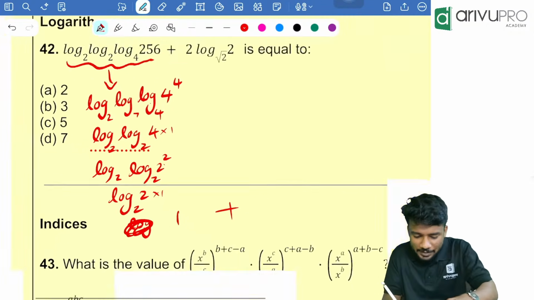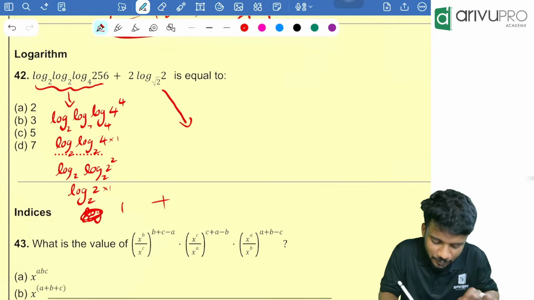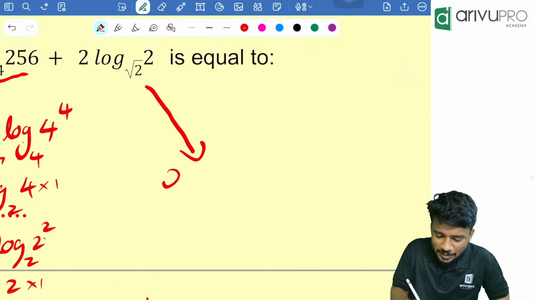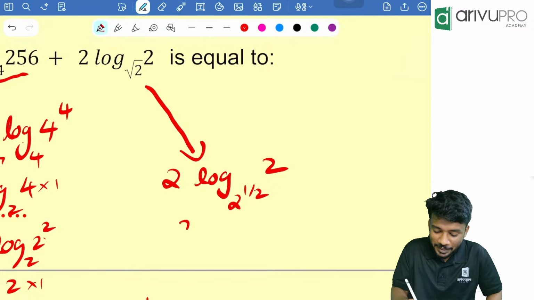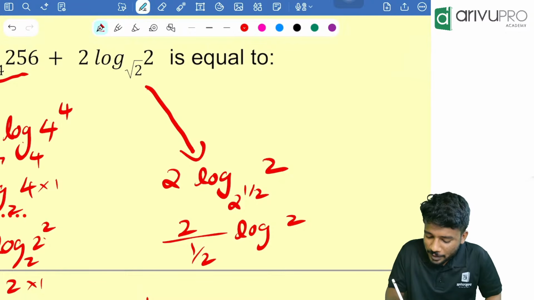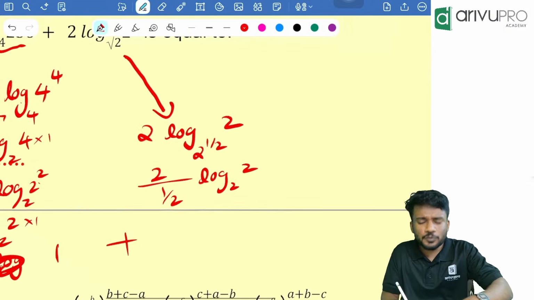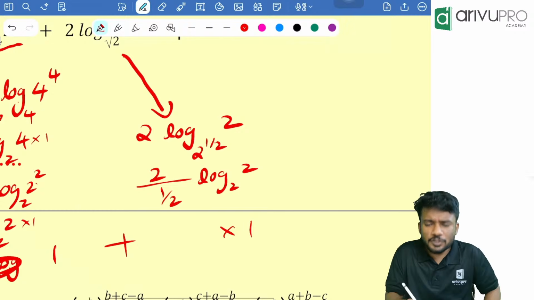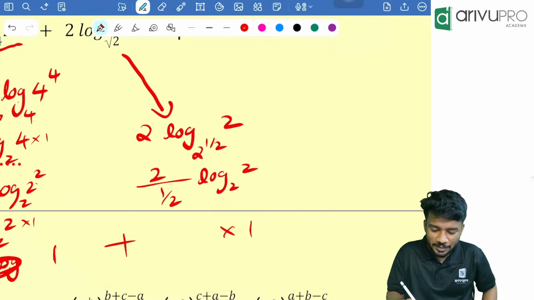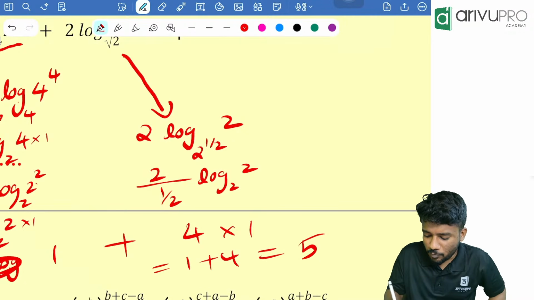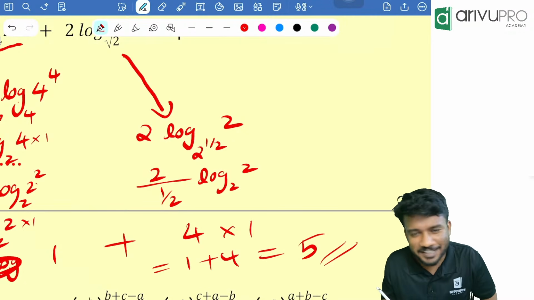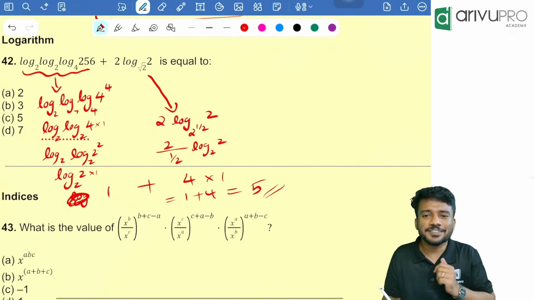So 1 plus, people, we need to find this value. Can I write it as 2 into log of 2 to the base 2 raised to 1 by 2? This 1 by 2 will go to the denominator. That means 2 divided by 1 by 2 into log of 2 to the base 2. Now log of 2 to the base 2 is 1. Then 2 divided by 1 by 2, 2 goes to the numerator. That means 2 into 2, 4. People, 1 plus 4 is your answer. What is the answer? 5 is your answer. I hope that you understood this.